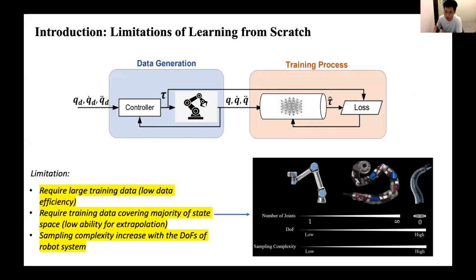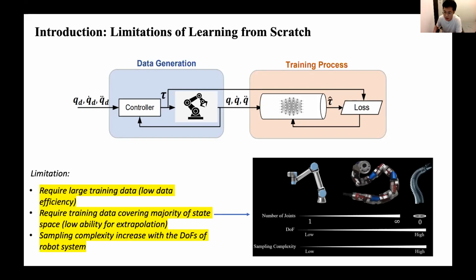Alternatively, model-free approaches using machine learning techniques to approximate robot dynamics can overcome the limitation of the physics-based model. These methods, known as learning from scratch, do not require any prior physics knowledge. Furthermore, learning from scratch is potentially able to capture the unknown nonlinearity of the system disturbance due to their higher model capacity compared to the physics-based approach. However, achieving high performance over the entire state space of the robot system using the learning from scratch approach for the high-DOF system still remains challenging.